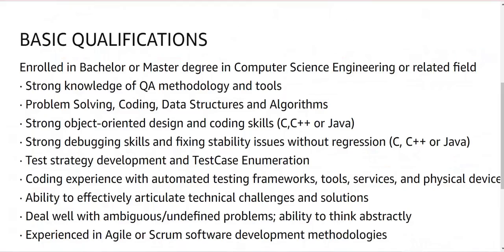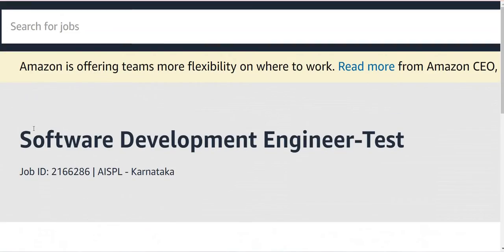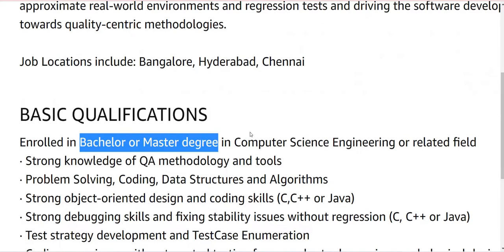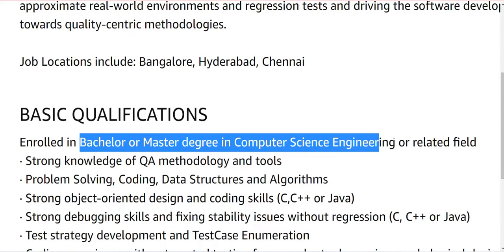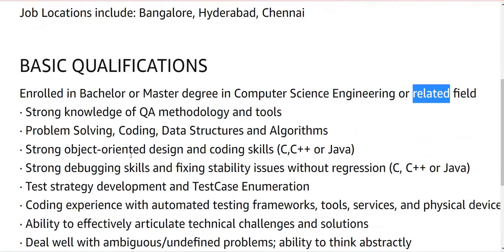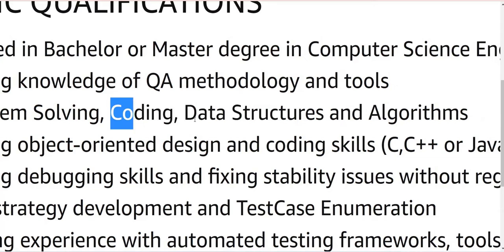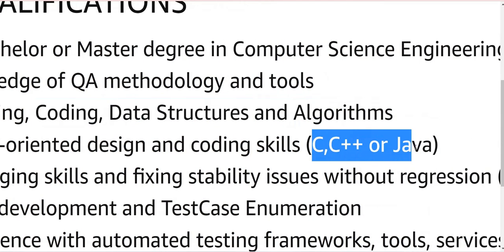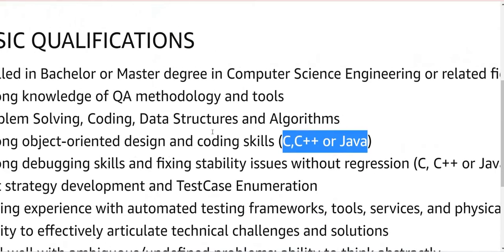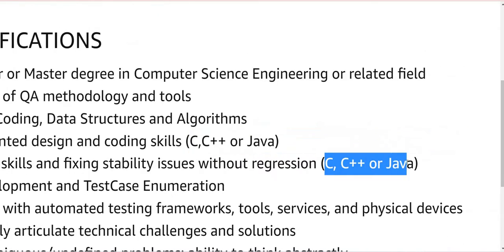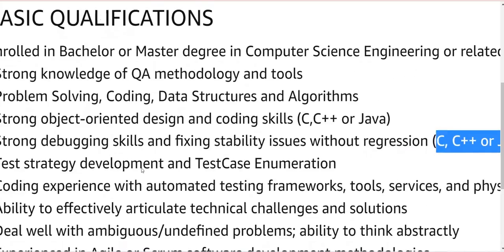So we will go to the page. The first one is a software development engineering test for freshers from all over India. The educational qualification is a bachelor's in computer engineering. They mention related fields, so all departments can apply for this role. If you have done any certification in coding, data structures, algorithms, C, Python, Java, you should be proficient in any one coding language. That will be helpful to get your resume shortlisted and to receive the exam link.